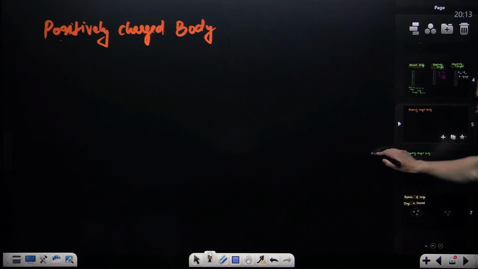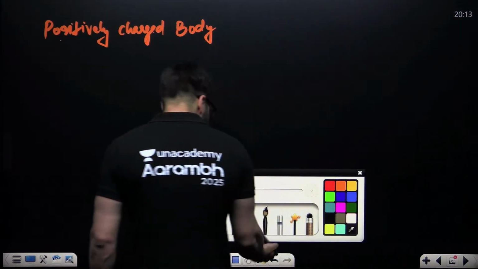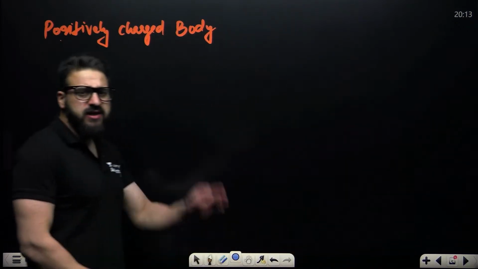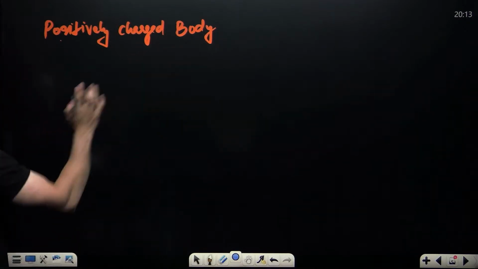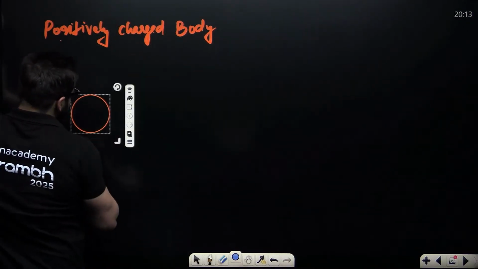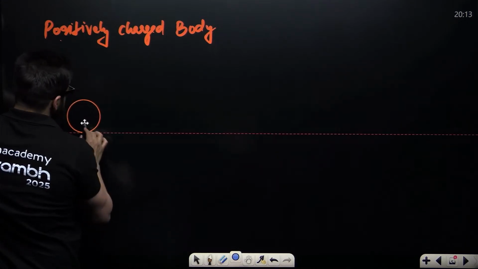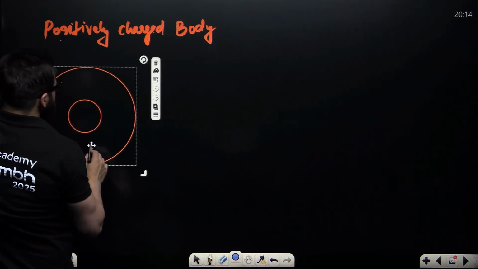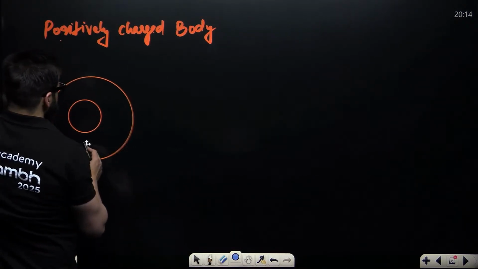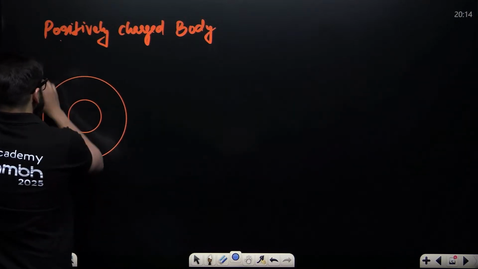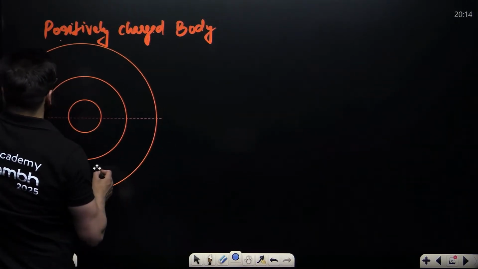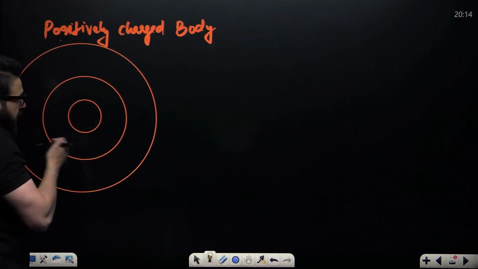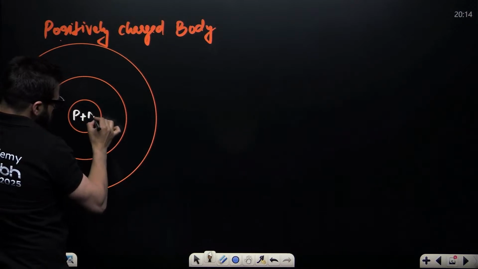Now guys, listen to me very carefully. I'll tell you how we exactly make a positively charged body. Let me give you a crystal clear feel. Suppose we take an atom over here. This is the nucleus of the atom, and around the nucleus we have electrons revolving. Now my dear NEET aspirants, inside the nucleus you have protons plus neutrons.